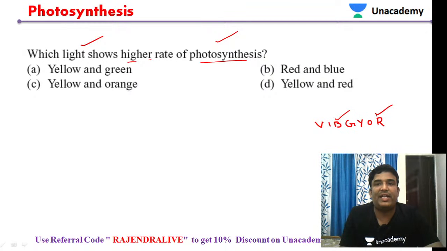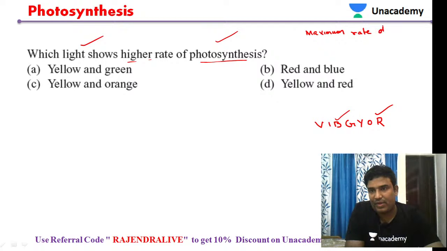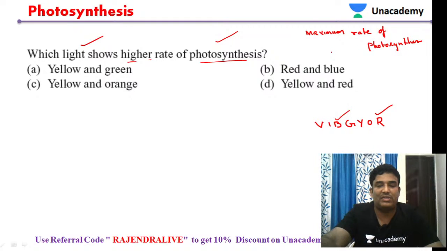So in blue light and red light, what happens is the maximum rate of photosynthesis. The maximum rate of photosynthesis takes place in these two regions, the red light as well as the blue light.